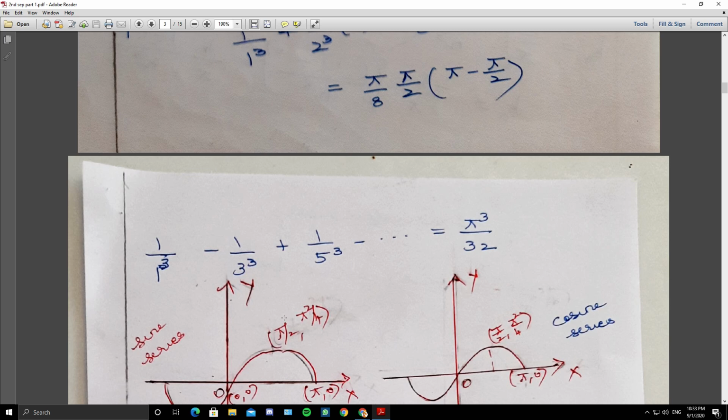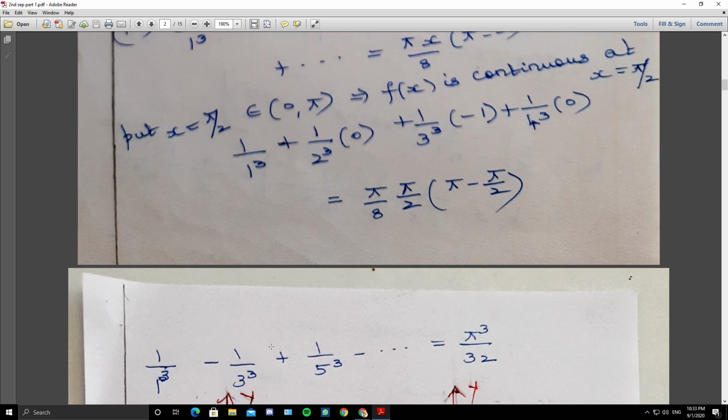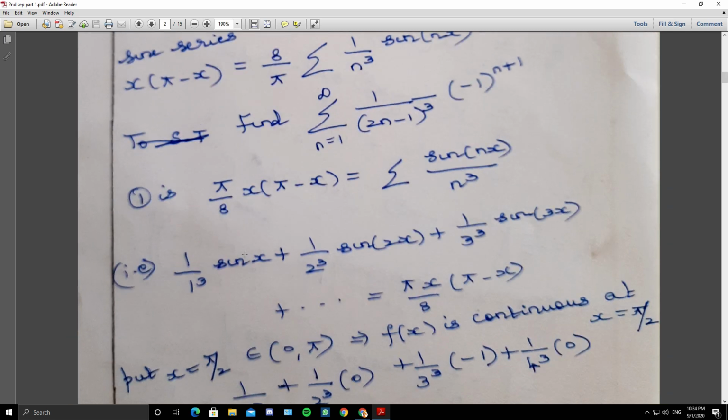See, here we have a sine series. It is just a rough sketch of the graph. You have to sketch the graph only if it is asked. It is symmetric about the origin. See, at x, what is the function? x into pi minus x. What is the function?